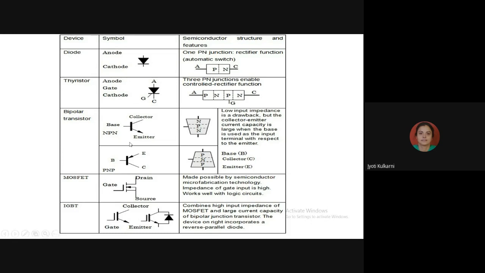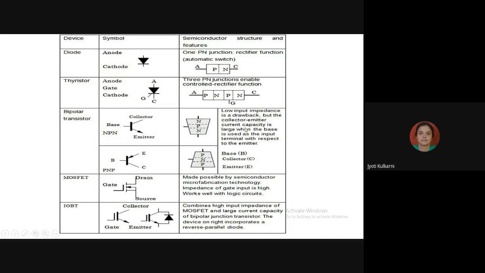The first configuration is NPN, that is called pointing outward, whose emitter always has the arrow in the outward direction. And the second configuration is the PNP transistor, that is called pointing inward, where the emitter always has the inward arrow direction. Okay. So this is the NPN transistor, this is the PNP transistor. It has 3 terminals: base, collector, and emitter. Here also we have 3 terminals: base, emitter, and collector.